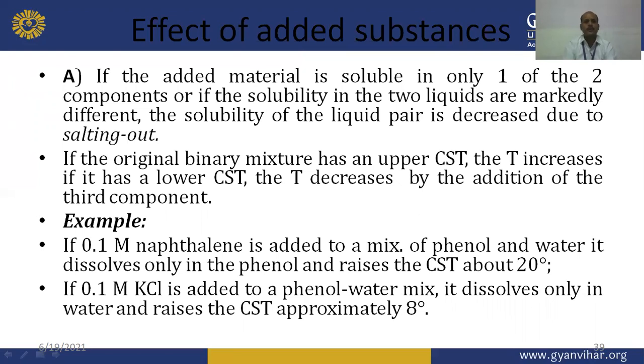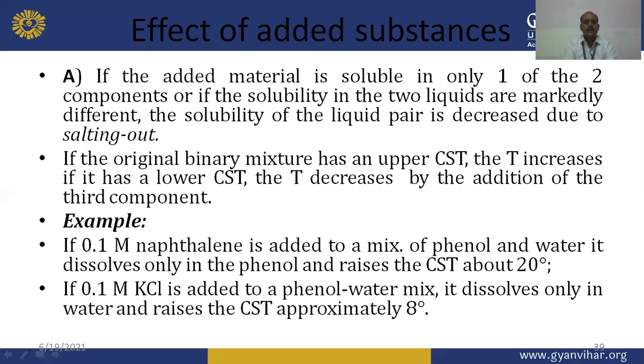If the original binary mixture has an upper CST, the temperature increases, and if it has a lower CST, the value will decrease by the addition of the third component. So upper CST will be increased or lower CST value will be decreased if the added material is soluble in only one of the components.